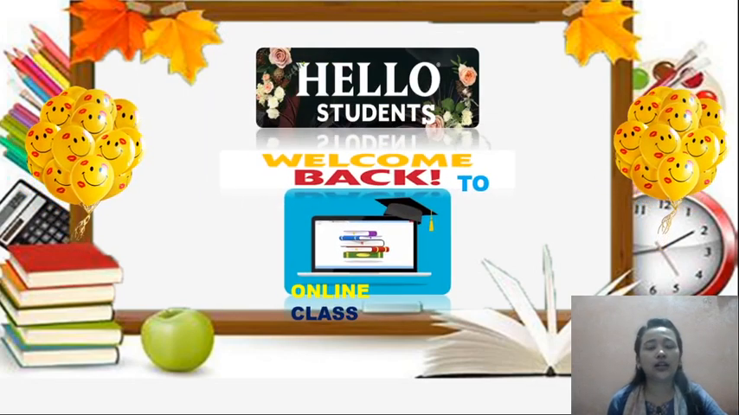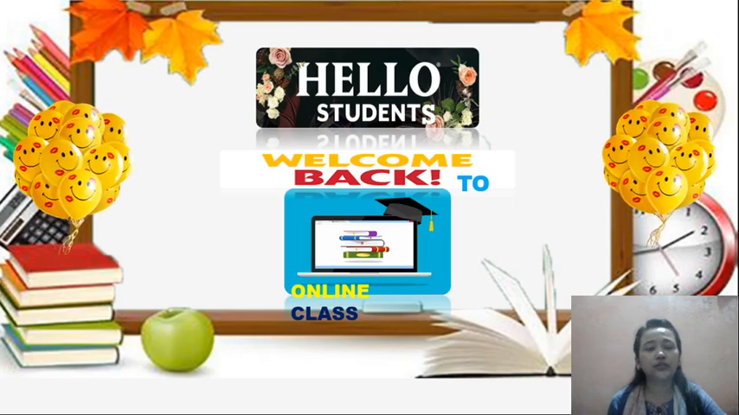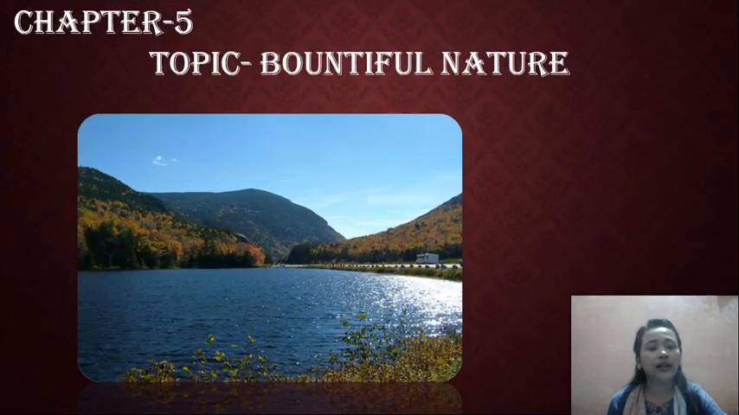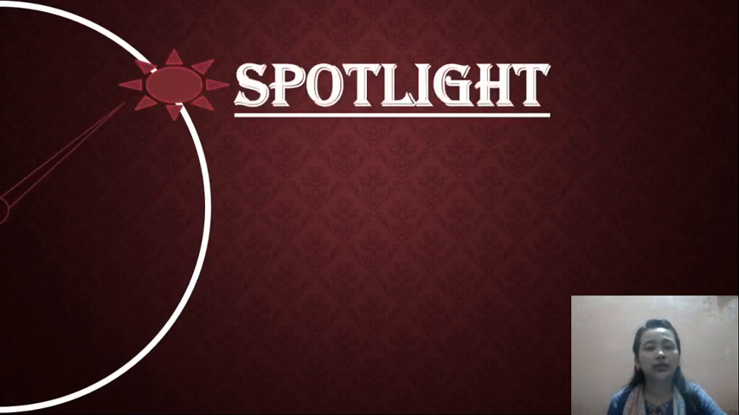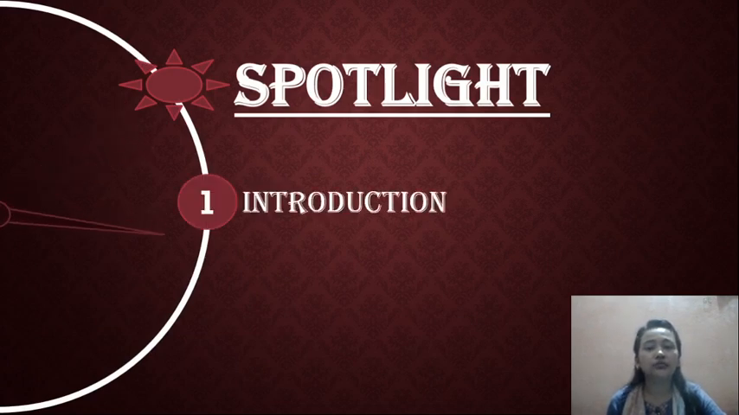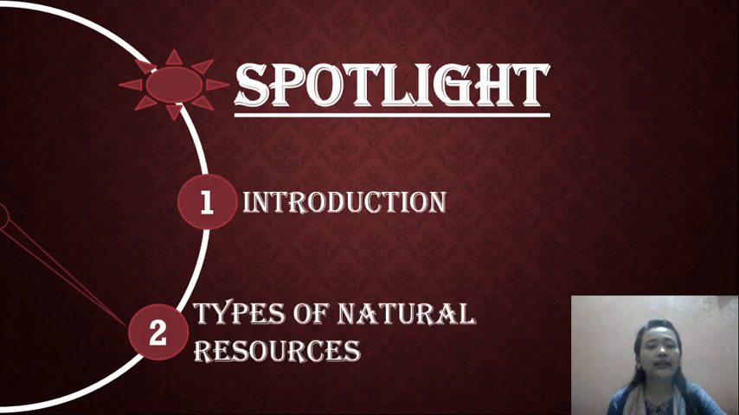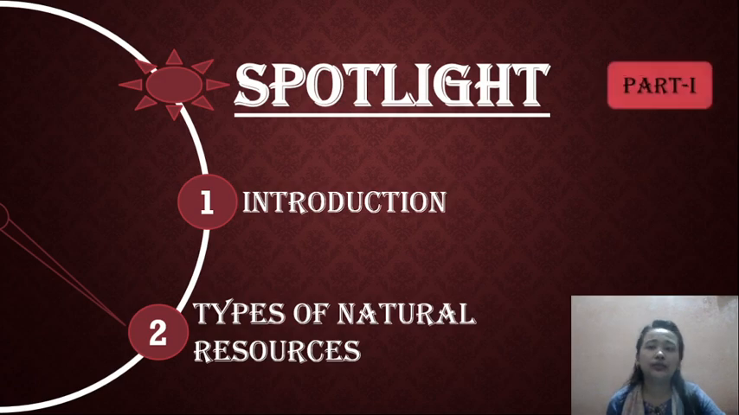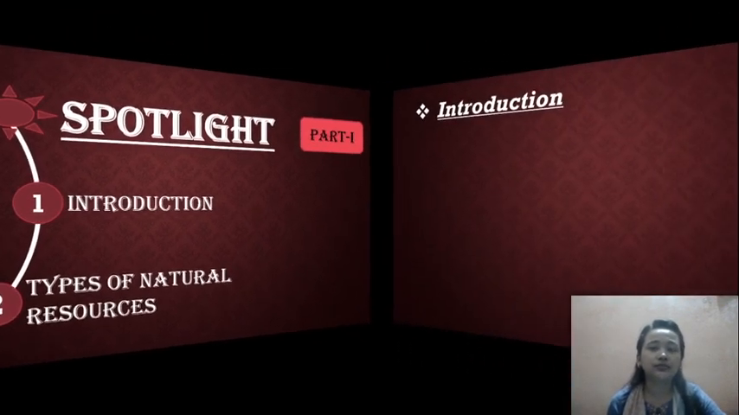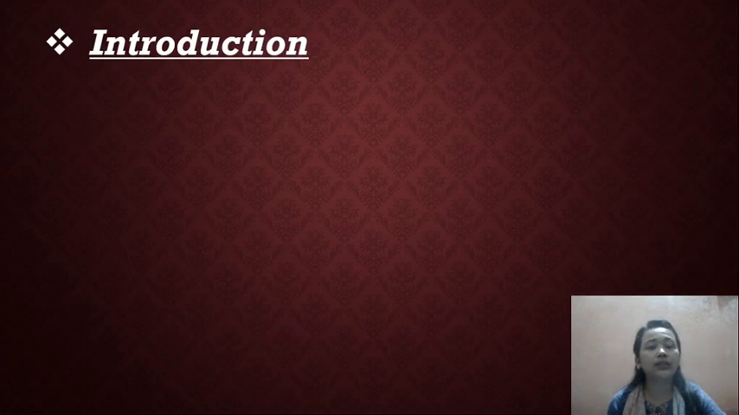So today we'll start a new chapter. The chapter is chapter number 5, topic Bountiful Nature, which means large in quantity. Spotlight. In today's class we are going to cover introduction and types of natural resources, and this video will be part 1. So let's get started. For reference, please take out your book, page number 33. Introduction.